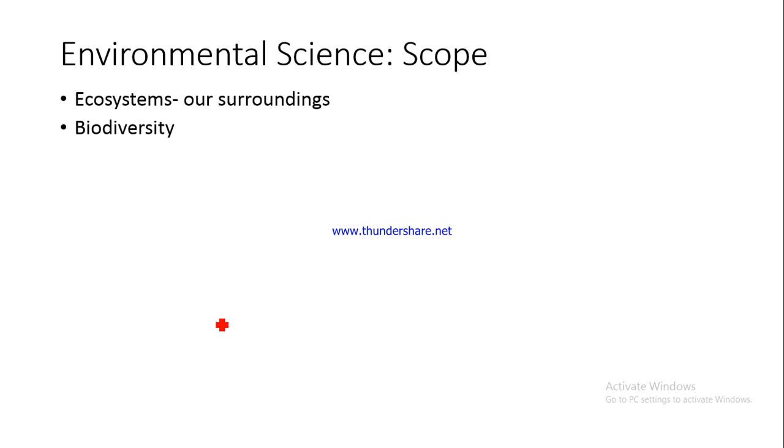So there is great amount of diversity, but because of degradation of environment, many of our plants and animal species are getting lost, they are getting endangered, and some of them have now already gone extinct. They are not to be found anywhere now. So this is what we are going to discuss in biodiversity.